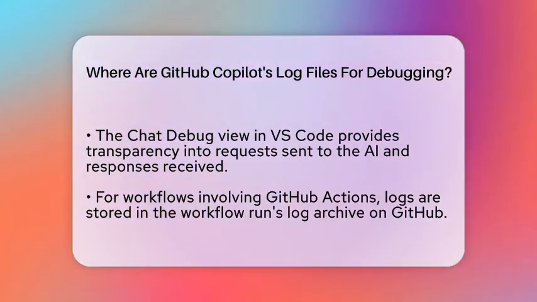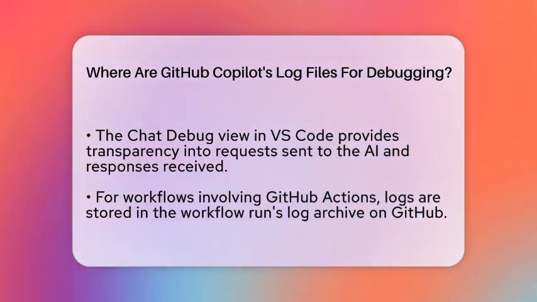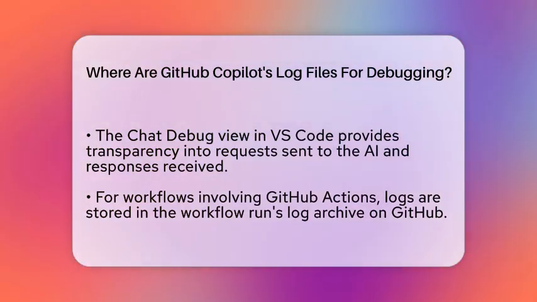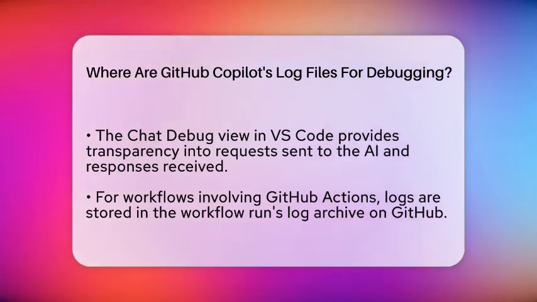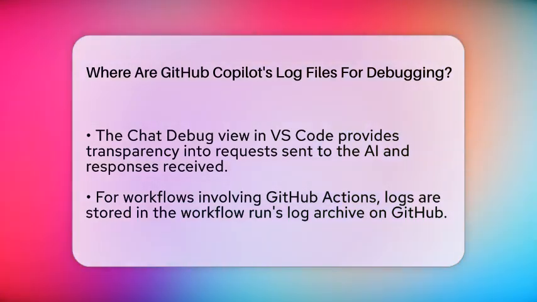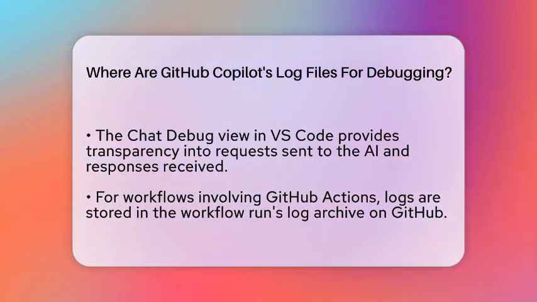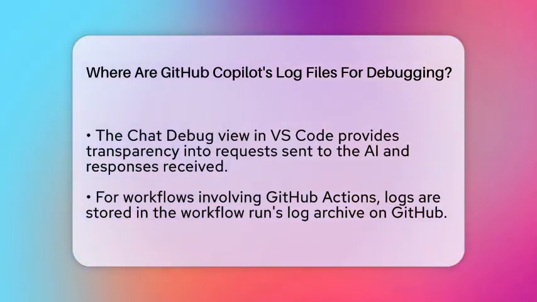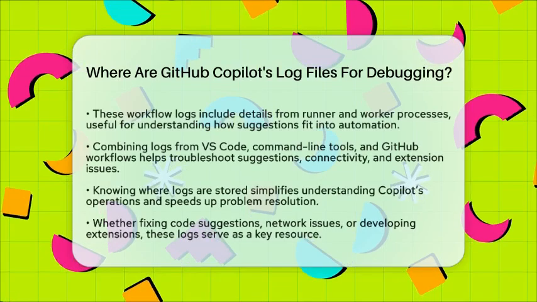If you're working on debugging workflows or automations that involve GitHub Actions, the logs are stored in the workflow run's log archive on GitHub itself. These include detailed logs from the runner processes and worker processes that execute your jobs. While these aren't directly Copilot logs, they can be invaluable for understanding how Copilot's suggestions fit into your overall automation and CI/CD pipeline.